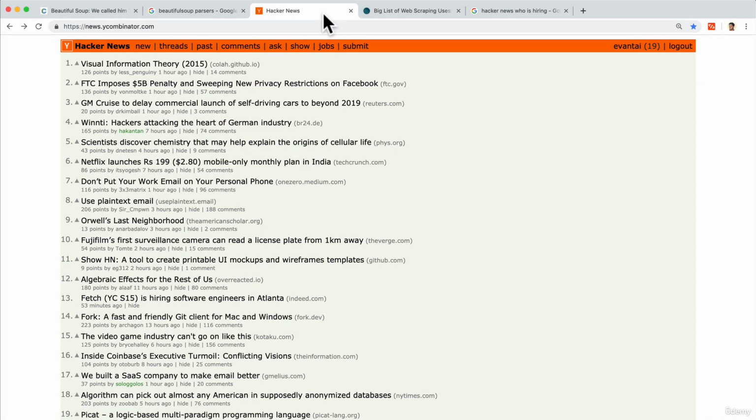Welcome back. In order to learn about web scraping, let's actually build a useful project that we can use and maybe even add to our portfolio. What I want to build is a nicer version of Hacker News.